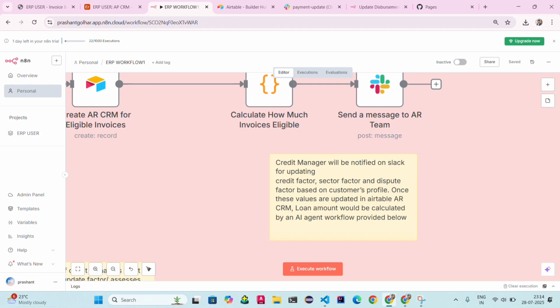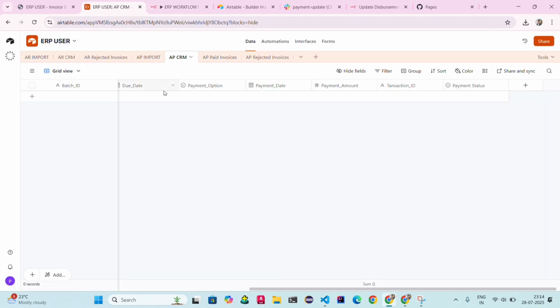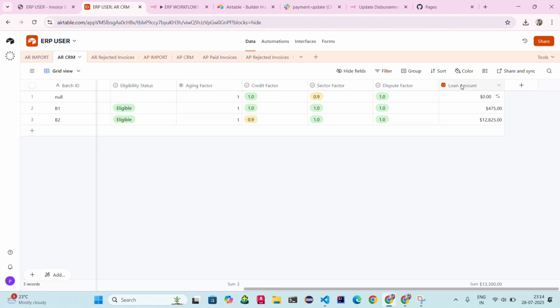on the customer's profile. Once these values are updated in the Airtable CRM, the loan amount would be calculated by the AI agent workflow provided below. Okay, now here you can see the AI agent as well. In that case, what will happen? I calculate the loan amount directly in the Airtable by using its feature.